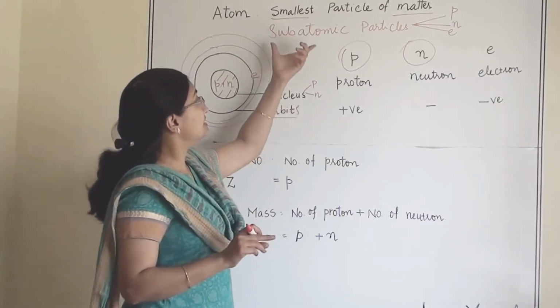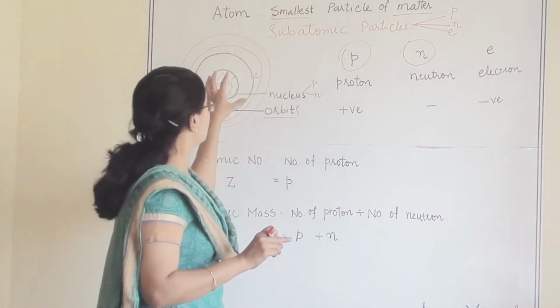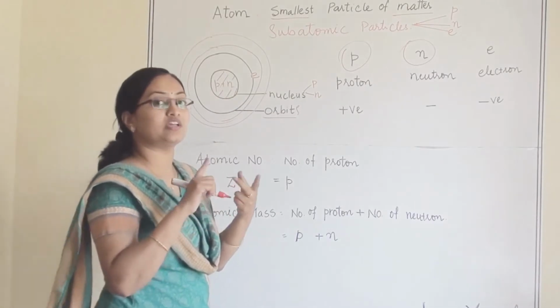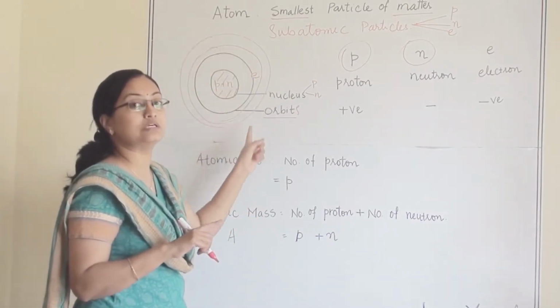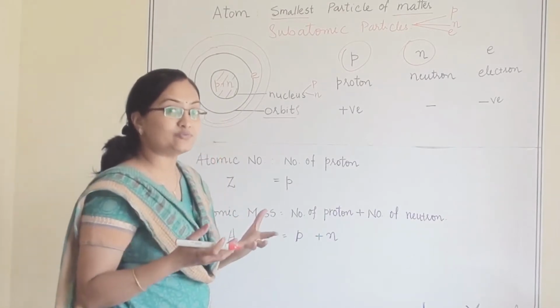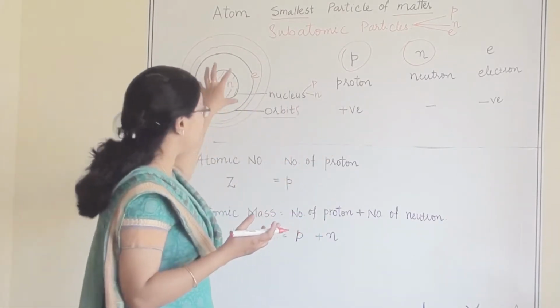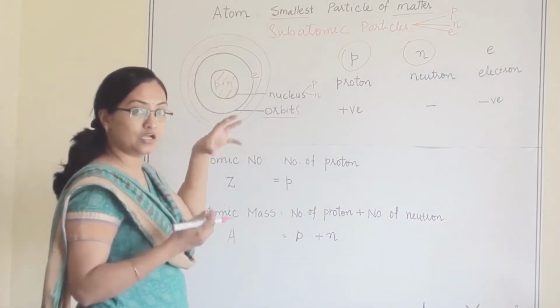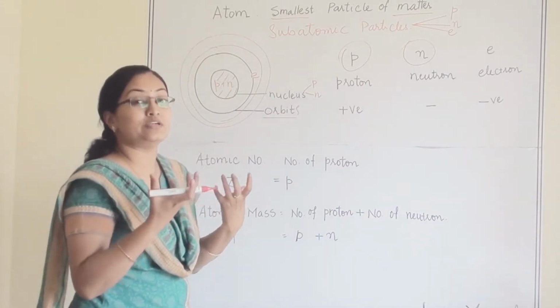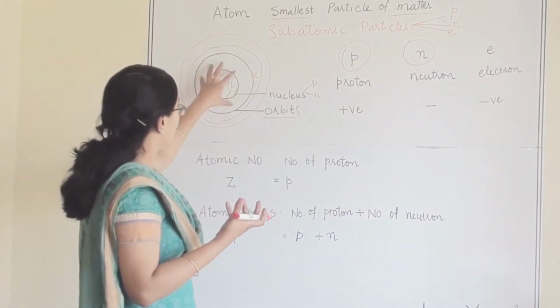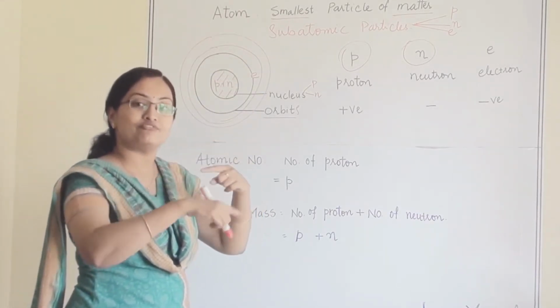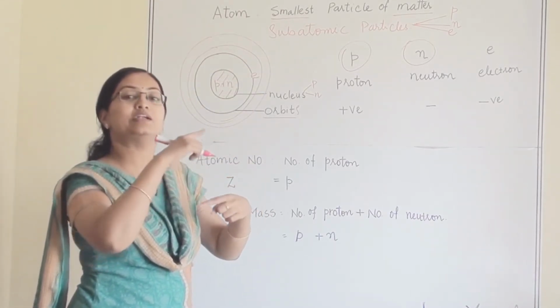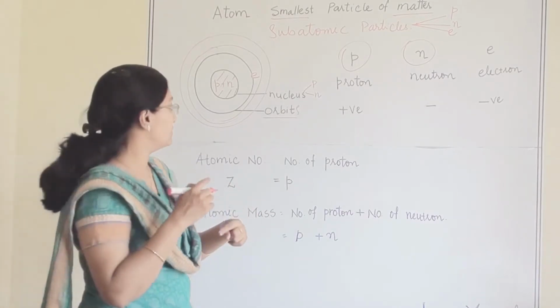So these are the subatomic particles. In the nucleus, proton and neutron are there, whereas the electrons rotate around the nucleus. Why do they rotate? Because inside, positively charged protons are there, so they are attracted towards each other. Positive, negative. Because of the force of attraction, the electrons rotate around the nucleus.